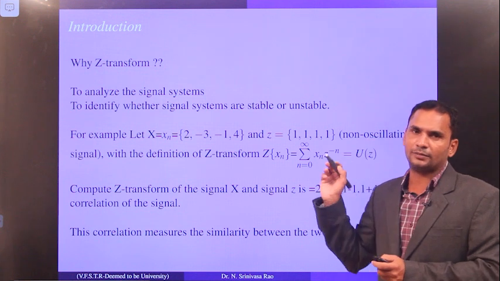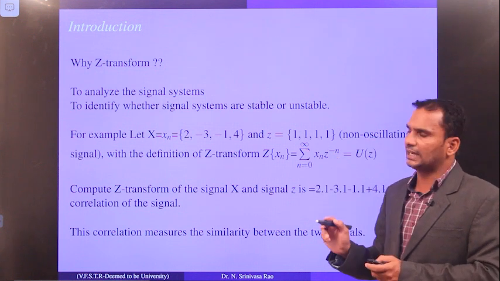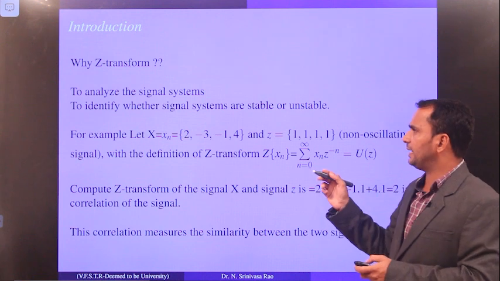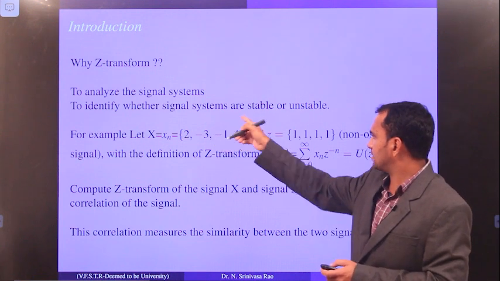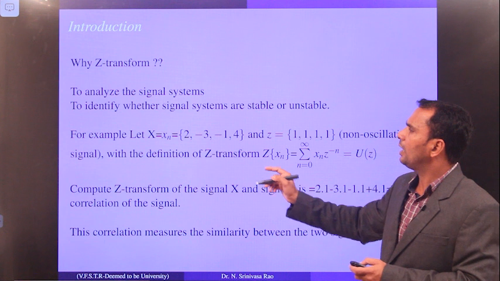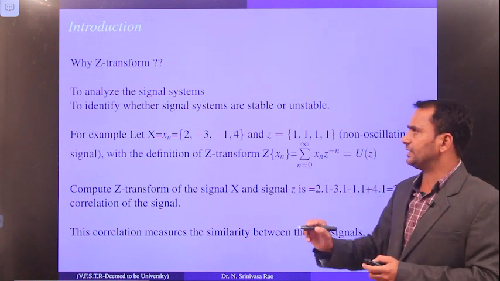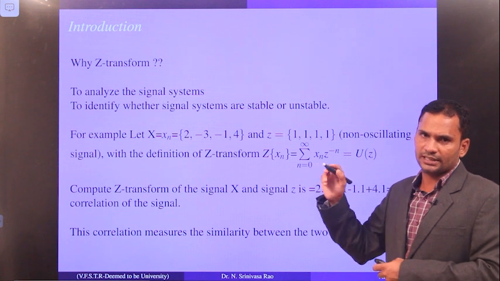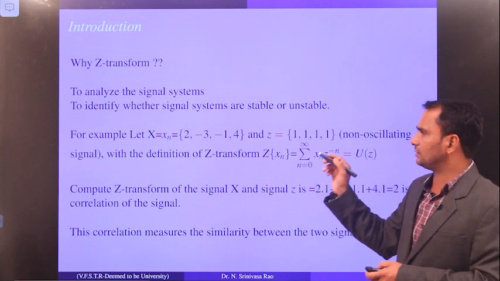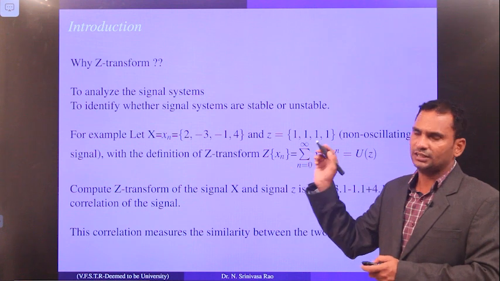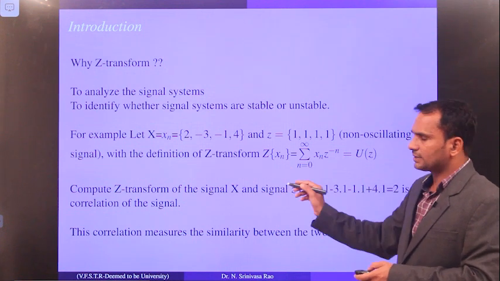Okay, so remember everyone, why you have to use all the transformations: to estimate the signal, whether it is stable or unstable, and to analyze the signal system. So without the transformations you cannot proceed with your second year. That is the reason why we introduced Z transforms here. So now this is the introduction.